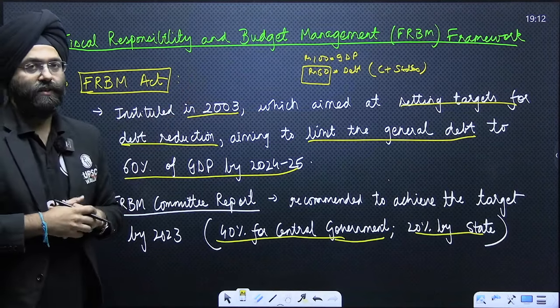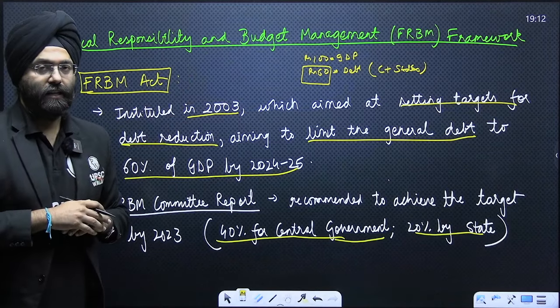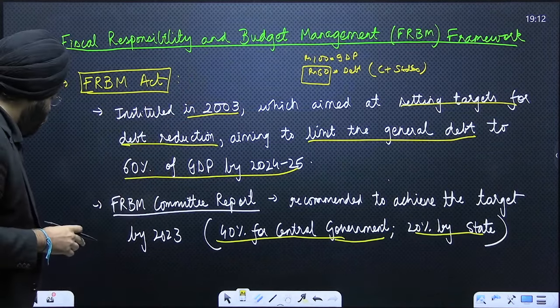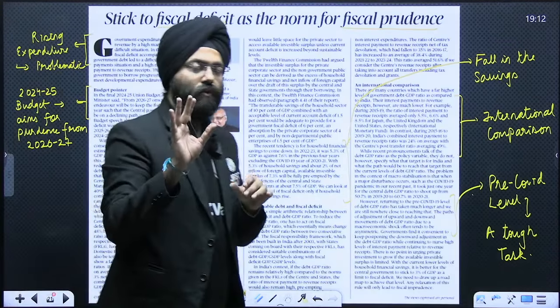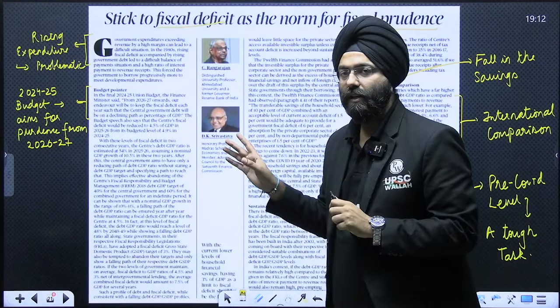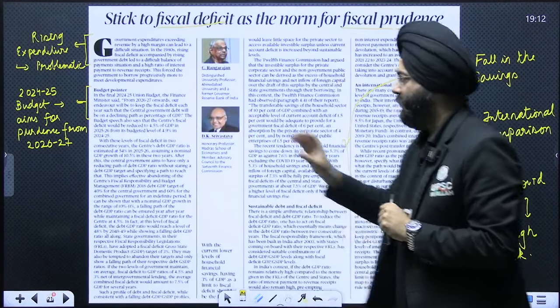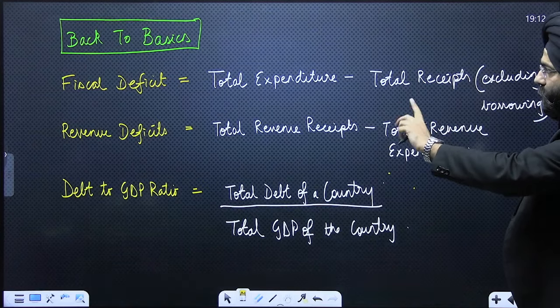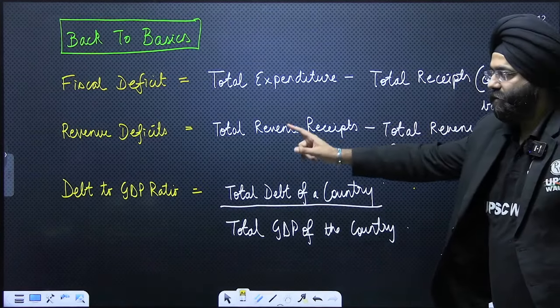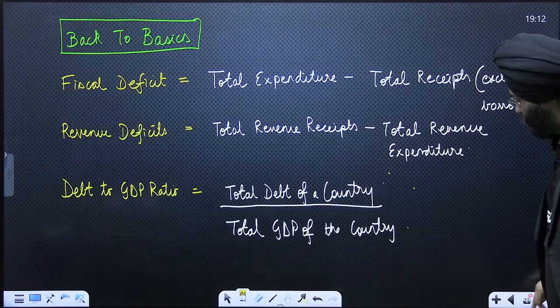Why I mentioned this? The reason is that we see there are certain issues with what is going on. Please remember, before reading this article, we have gained certain knowledge. We know what fiscal deficit is, what revenue deficit is, and what the debt to GDP ratio is.